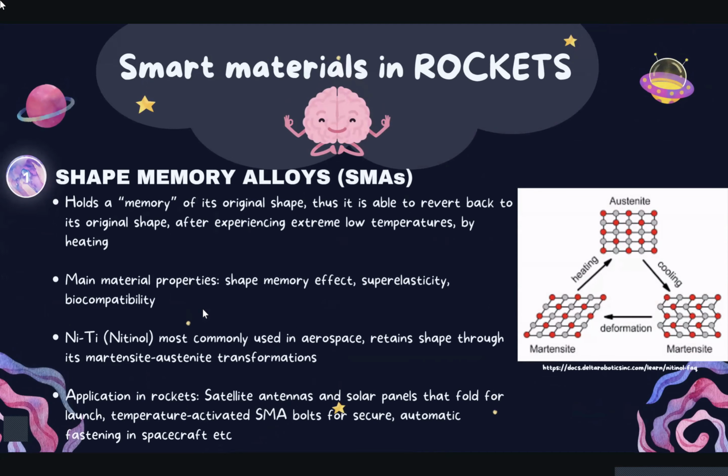Firstly, I'll talk about shape memory alloys, also known as SMAs. They hold a memory of their original shape, thus being able to revert back despite extreme temperatures. This occurs owing to their properties of shape memory effect, superelasticity, and biocompatibility. Nitinol is the most commonly used SMA in aerospace, and it retains its shape through its martensite-austenite transformations.